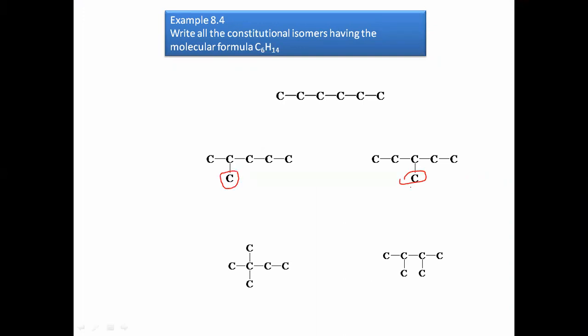Position change gives positional isomers; the types are chain isomers, functional isomers, tautomers, and metamers. These are the five constitutional isomer subtypes. Here are further substitutions at different positions. These are the five possible isomeric forms with this C6H14, the same molecular formula.